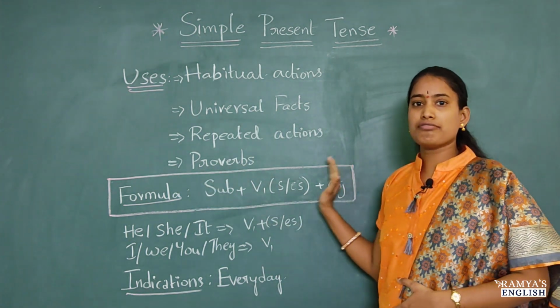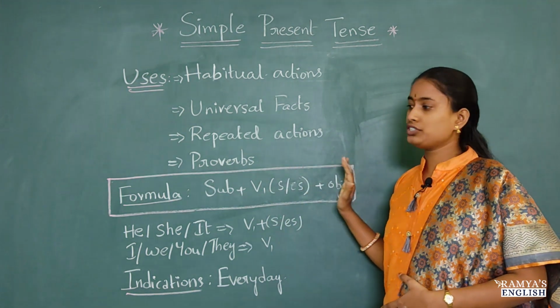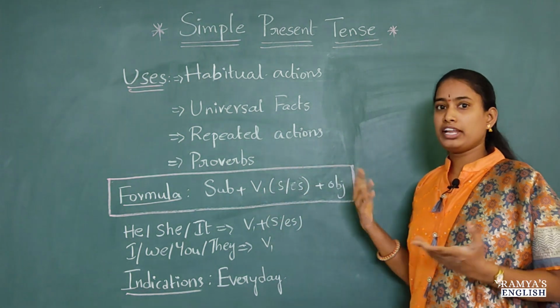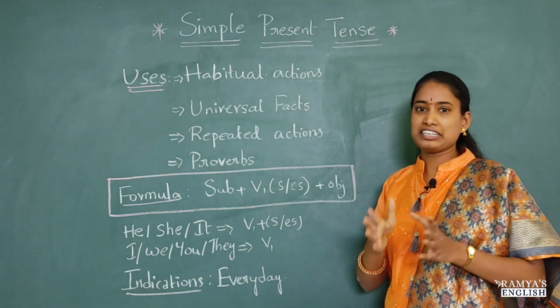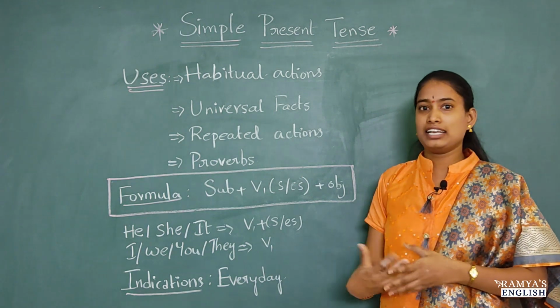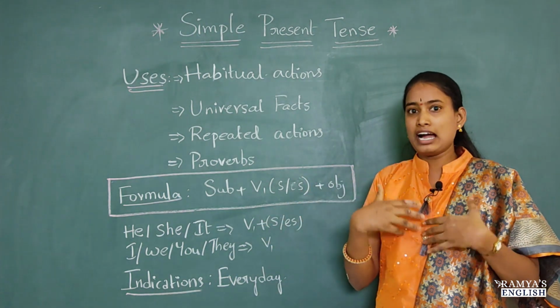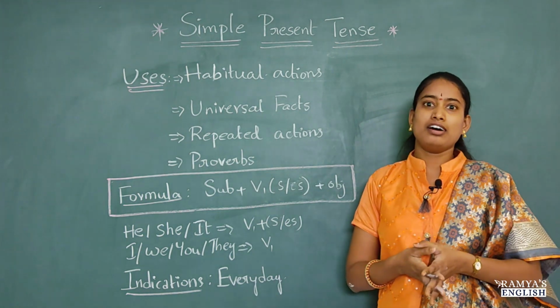Like this, we have formulas for all the 12 tenses. So we should definitely remember this formula. Even in maths we have formulas, right? With that formula, if we substitute any numbers, we will get the final answer. If we learn only one problem or learn it by heart, we cannot learn all the problems.